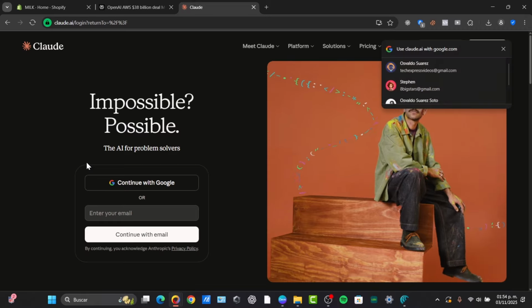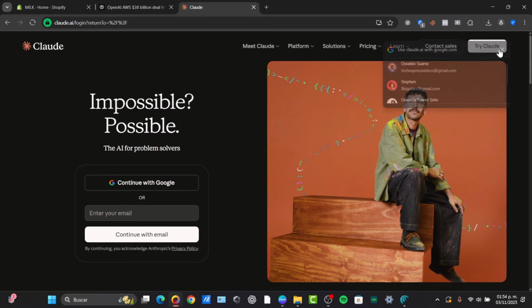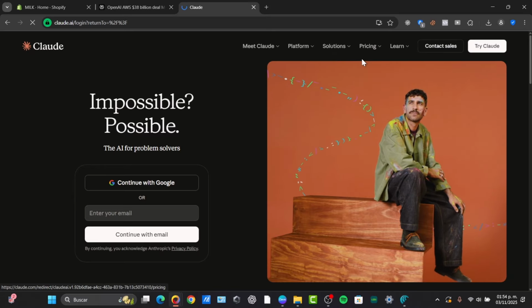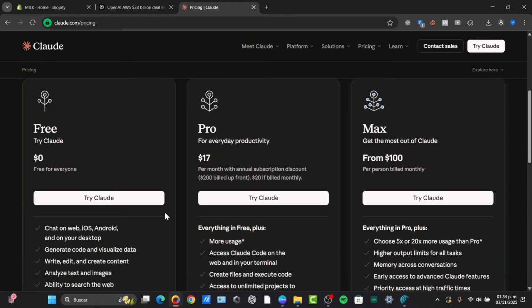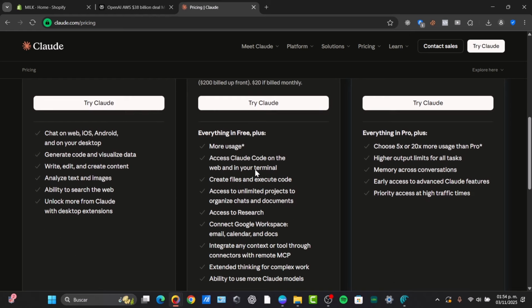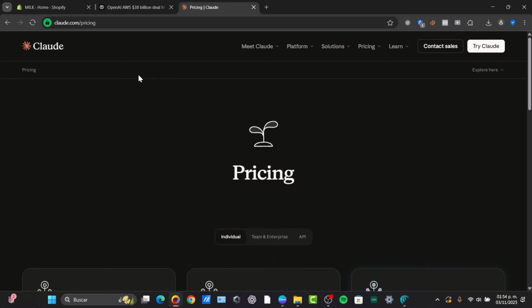This is often superior to ChatGPT's free model, because it handles huge documents. You can upload long reports, even books, of course, and ask it to find trends, to compare arguments, or draft policy language. The free trials offer significant use for daily tasks, but I still strongly suggest you check out the overview of the Claude plans, because some of them are really affordable. For example, the Pro plan, at $17 per month, gives you more usage, more coding, more files and executed code, and so much more.